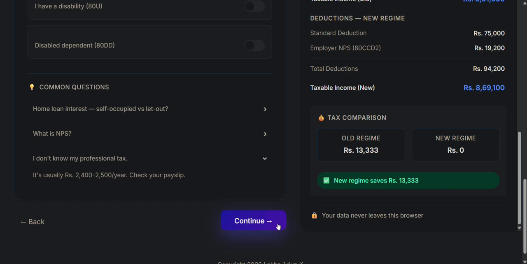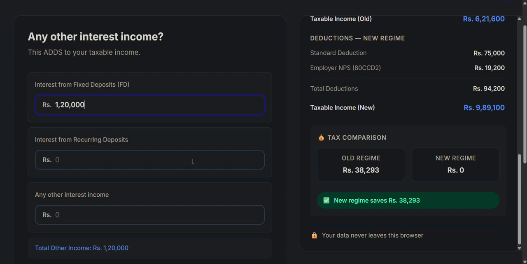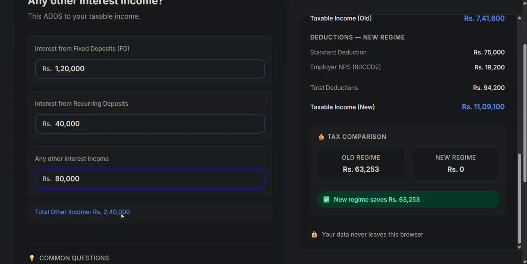So I proceed to the next page, and let's say that from fixed deposit, this person earns 1.2 lakh annually, and recurring deposits he earns 40,000 annually, and any other interest income that's earned is from his other investments like chit funds, etc. Let's put this at 80,000. So total other income comes to 2.4 lakhs. So I just increase this to 3 lakhs.